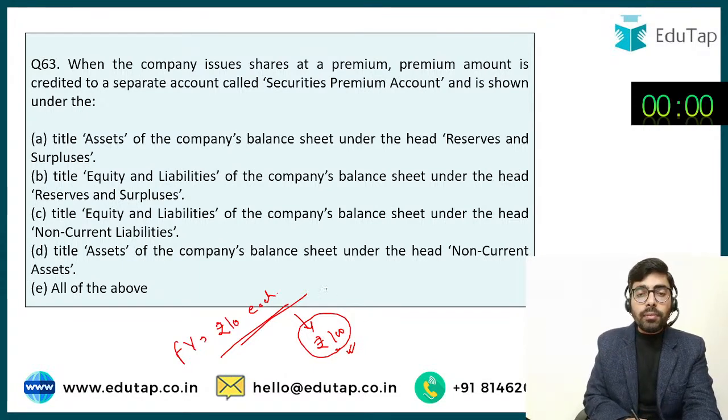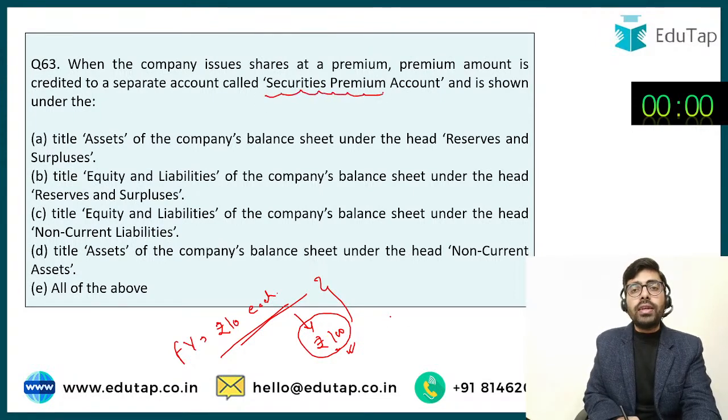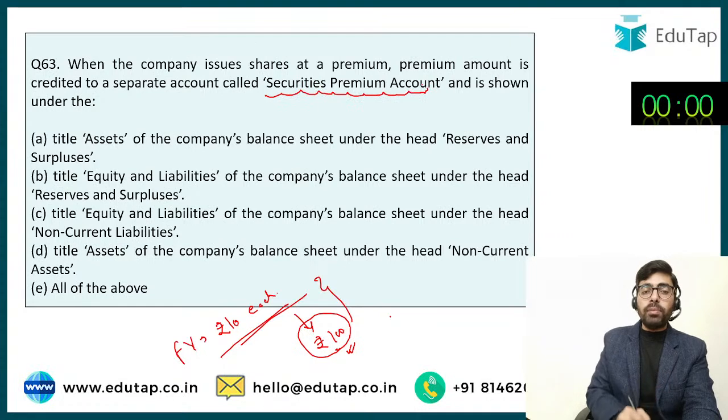Now this excess amount which is being charged is referred to as securities premium. It is referred to as securities premium. So this amount is shown in a separate account, which is the securities premium account.